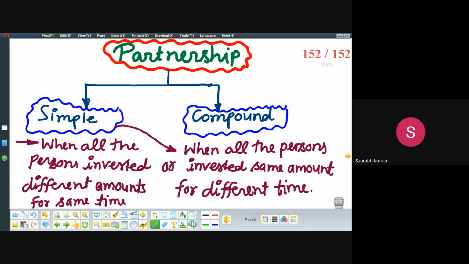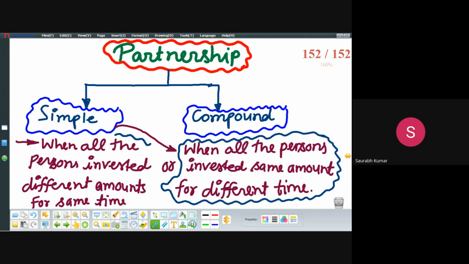Sometimes he will say the duration is same but the amount invested is different. Such type of partnership is known as simple partnership.